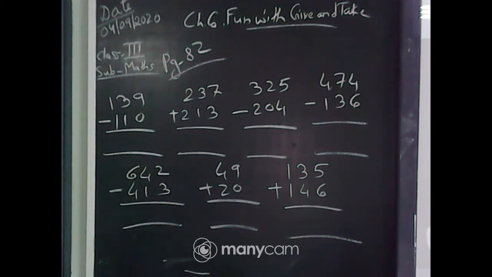139 minus 110, then 237 plus 213, 325 minus 204. Okay, now let's start the 3-digit addition and subtraction.